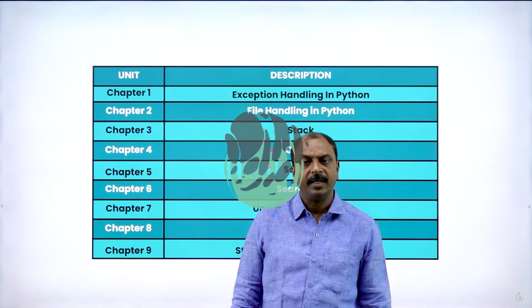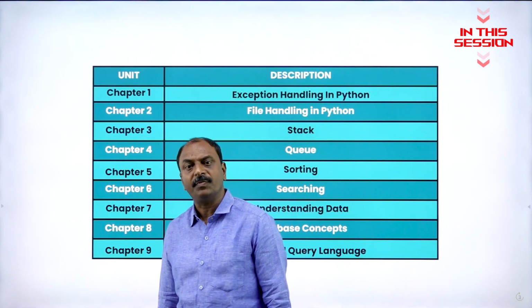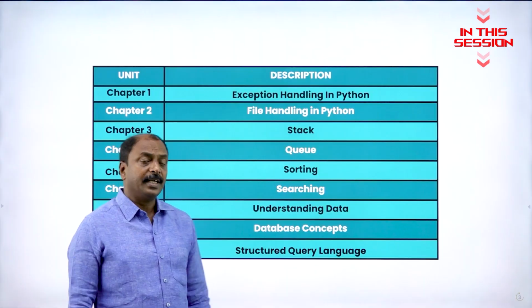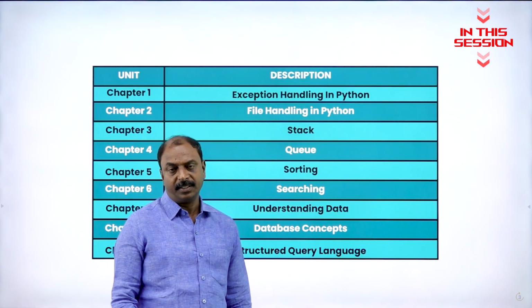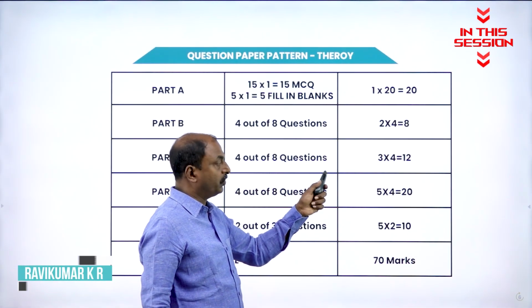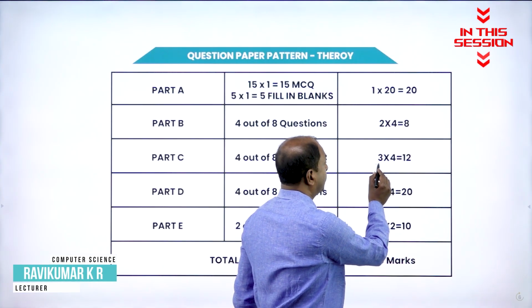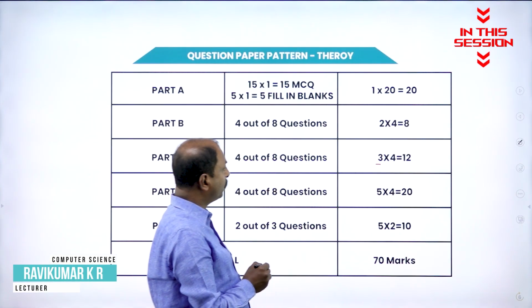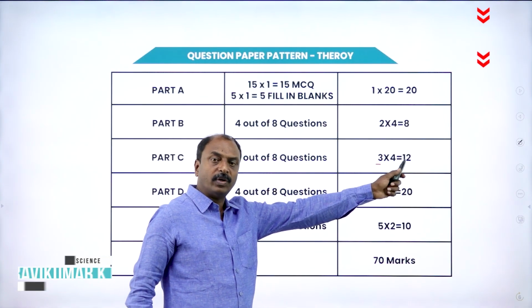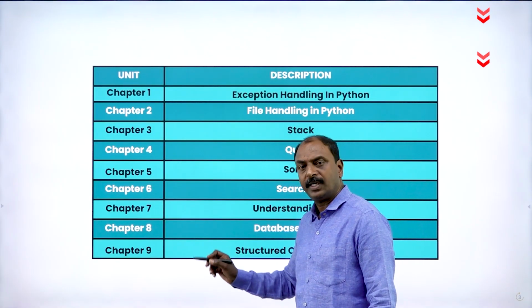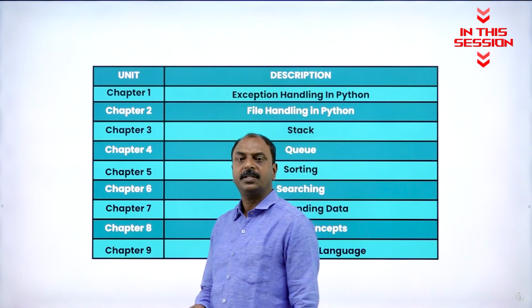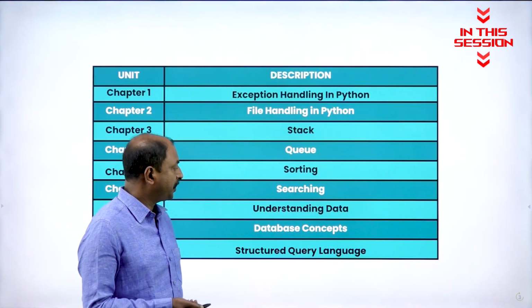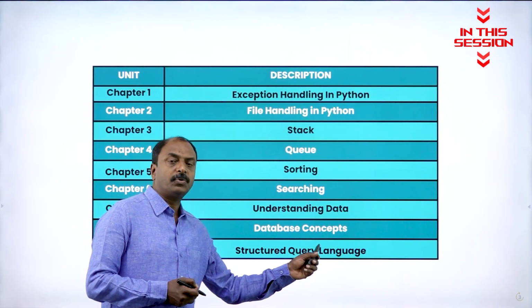Sorting is nothing but the arrangement of elements of a data structure in either ascending order or in descending order. Again, you have to answer 4 out of 8 questions and it is 3 marks each. So you have to answer 4 questions. Total is 12 marks. So we are going to learn the different commands, different tags, different options, everything with respect to SQL language.